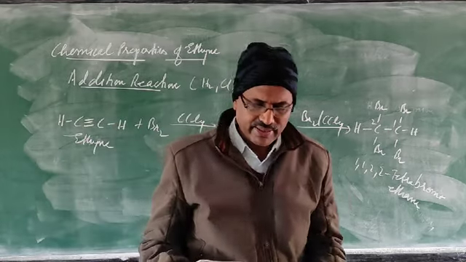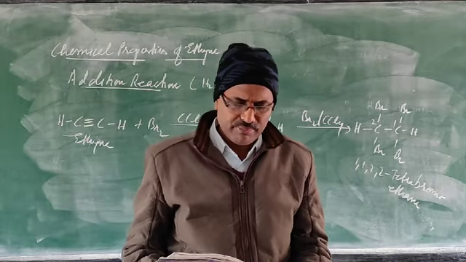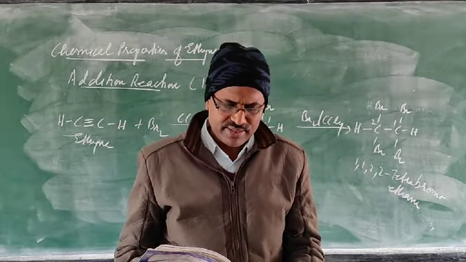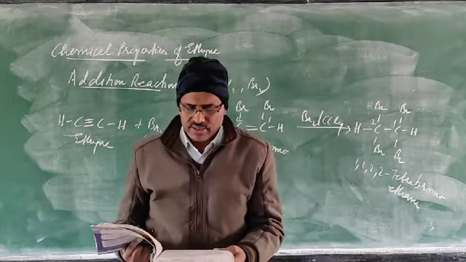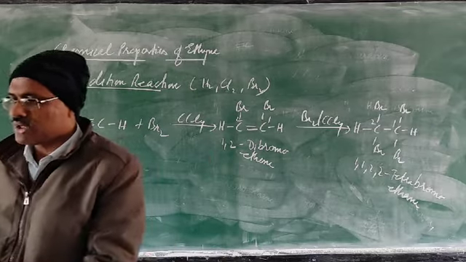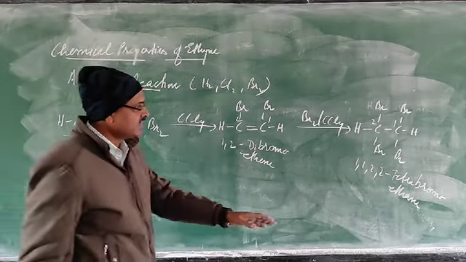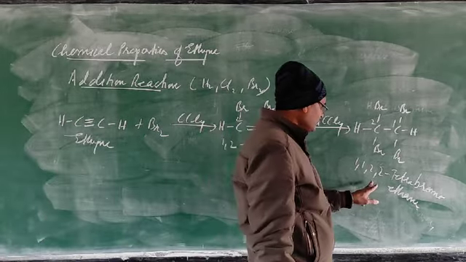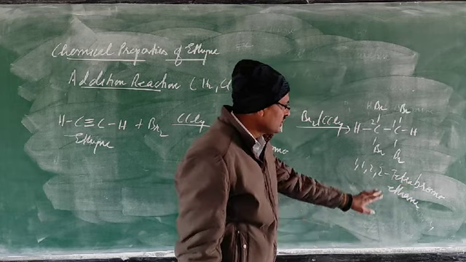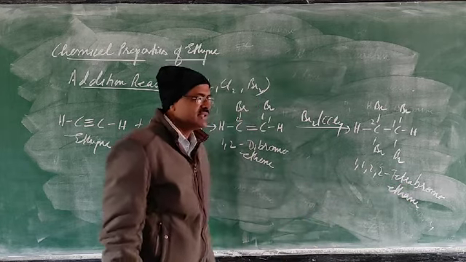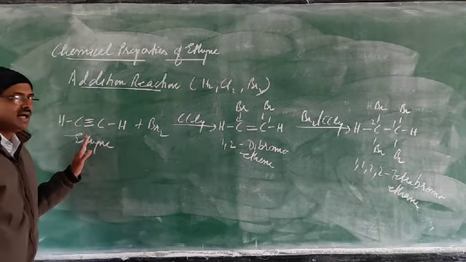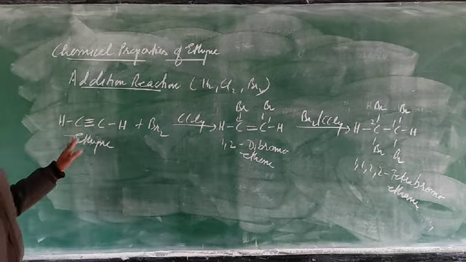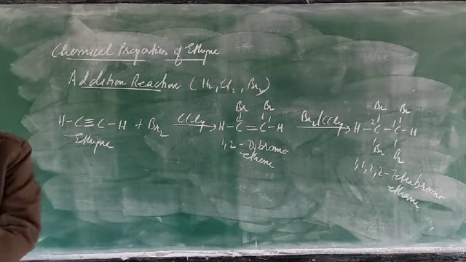Page number 238, chemical test: brown color of bromine discharge serves as a test for unsaturation. Very important, most important. And if they are asking for the product, what product will be formed? The product written here is 1,1,2,2-tetrabromoethane. This product is formed, and you get this color change. Why? Because this ethyne is unsaturated. Why is it unsaturated? Because there is a carbon-carbon triple bond.